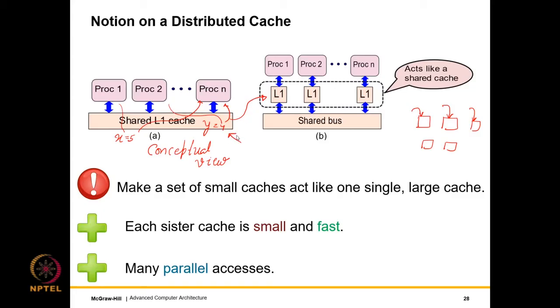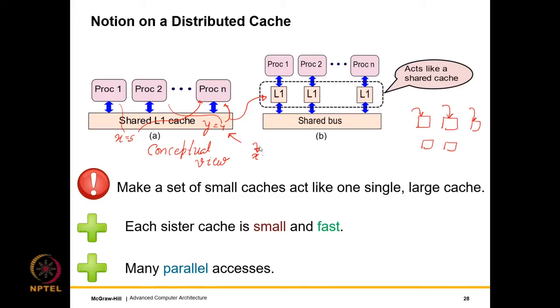Well, the reason we can't actually do it is like this. Let's assume that we take a large L1 cache and we multi-bank it. And let's say that I write to a certain variable, X. X might physically be in a place which is very far away from me, and the write will take a lot of time. And even worse, the read will also take a lot of time if X is located far away from the core, and that will slow down the core to a large extent.